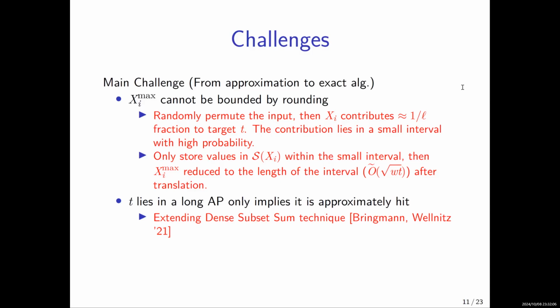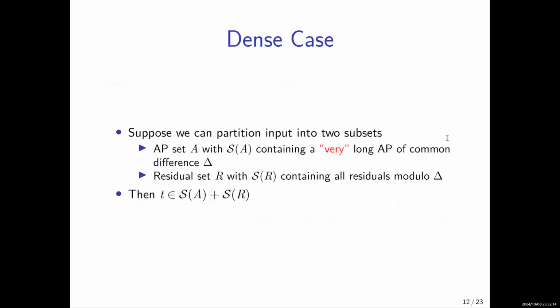So to go from approximately hit to exactly hit, we shall extend an idea from dense subset sum. I will very roughly describe the high-level idea from dense subset sum, and then we will further generalize it. This core idea actually dates back to even earlier work in additive combinatorics in the 1980s.